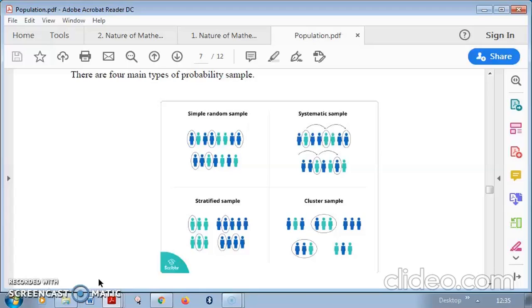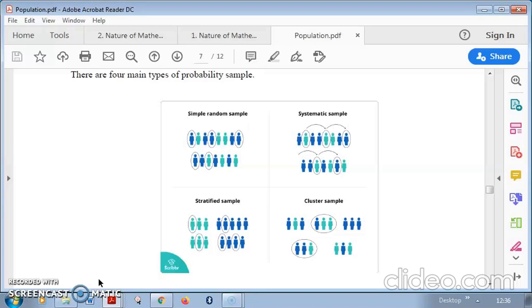What is a systematic sample? Suppose there is a movie, and you want to know how people reviewed it, whether they liked it or not. You want to ask certain questions about the movie. So you go to a theater, and people are coming out after the movie is completed. Whoever comes out first, you pick that person and ask your questions.